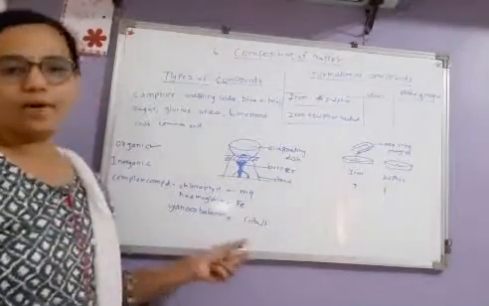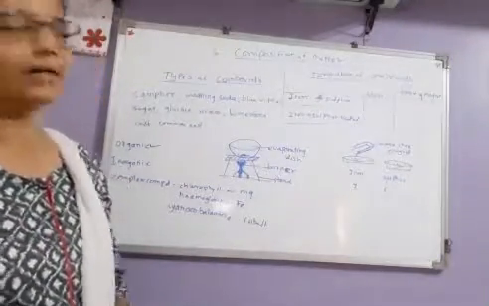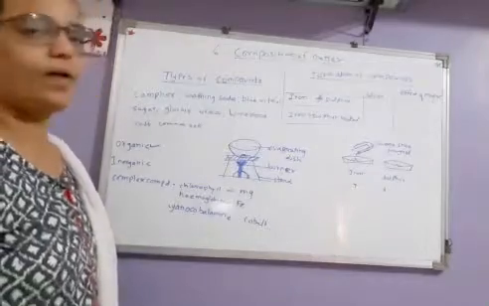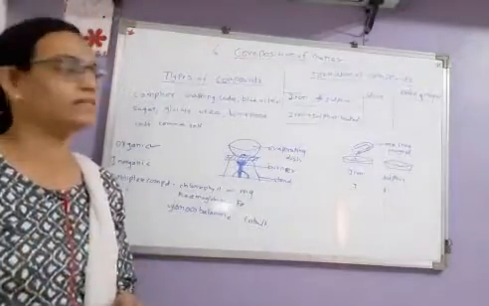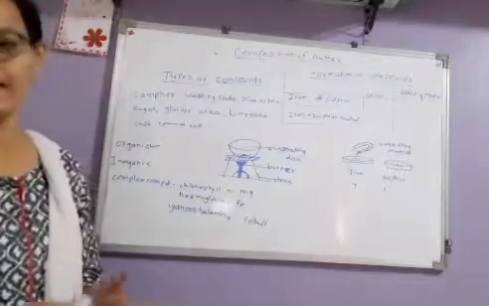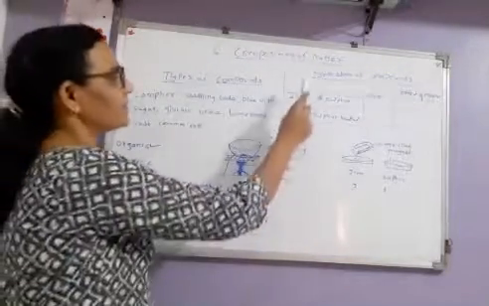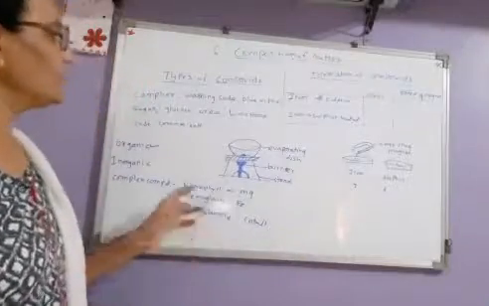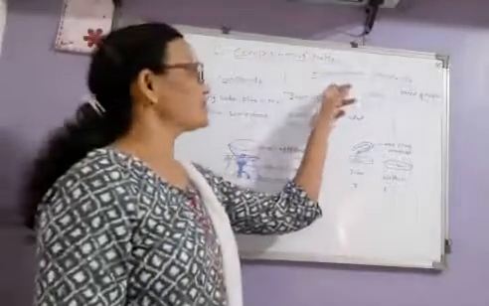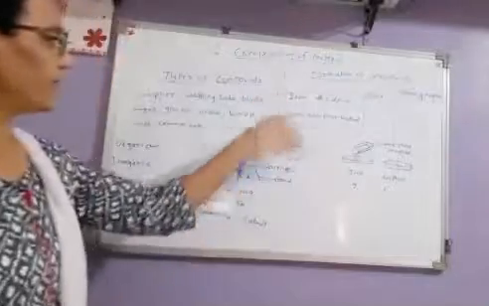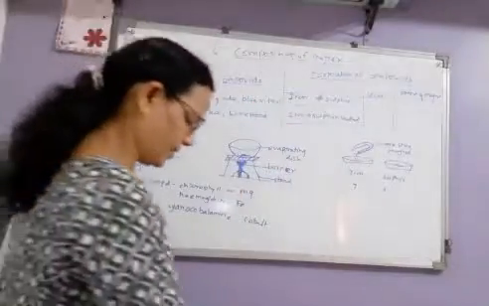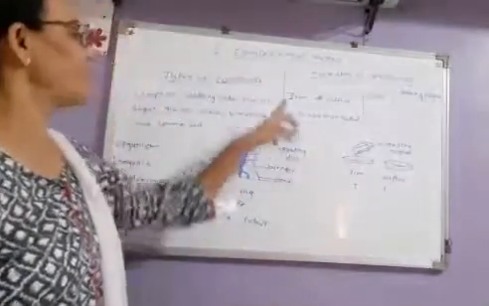It means the compounds are formed by chemical bonds. Formation of compounds is carried out by the chemical reaction. So how the compounds are formed, that we will see in the next part. Is it clear now? Now see, the next point is formation of compounds. So to see the formation of compound, we will do one experiment.